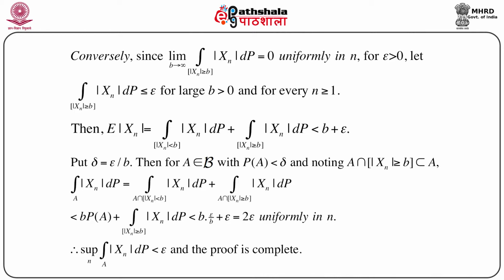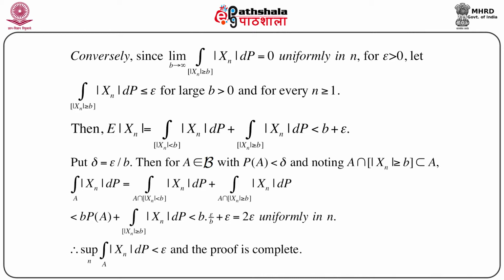If we replace mod X_n by b and replace the whole integral by 1, then the first part is less than b, and the second part, by virtue of the condition that we have assumed, is less than epsilon for arbitrarily small epsilon. So we see that expectation of mod X_n is less than b plus epsilon, that means the expectation exists.